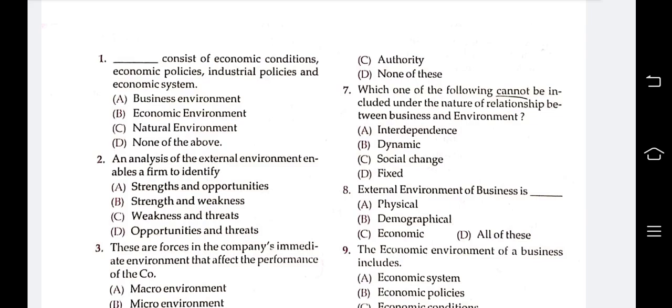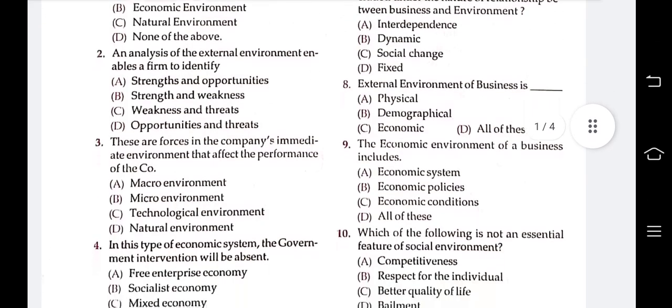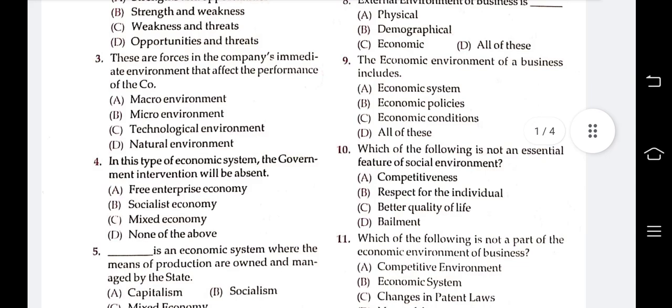The next is: the external environment of business is dash. Physical, demographic, economic and all. Your answer is all. Physical environment, demographic, economic, all are external environment of a business. Next question is: the economic environment of a business includes economic system, economic policies, economic conditions, all of these. Your economic environment also includes economic system, policy and conditions.